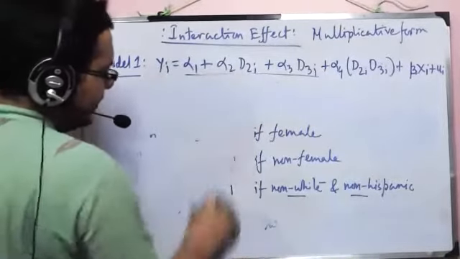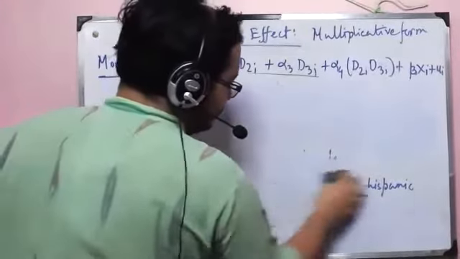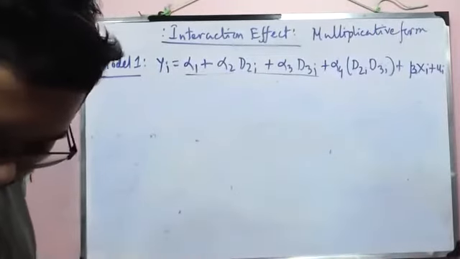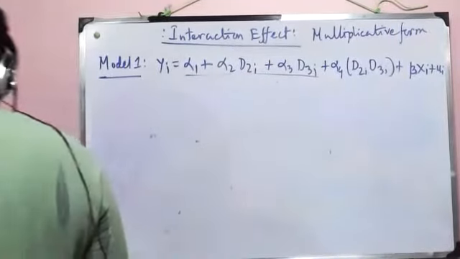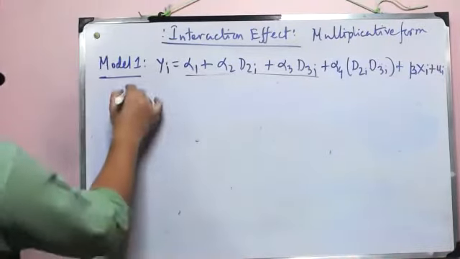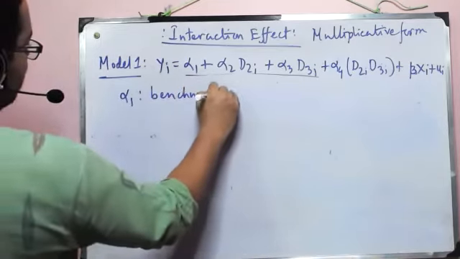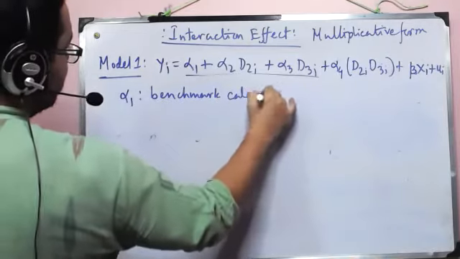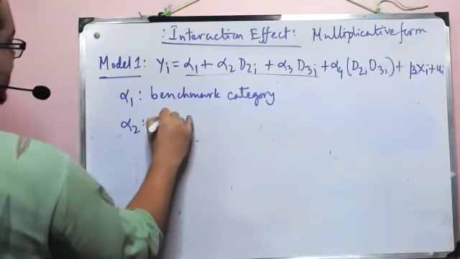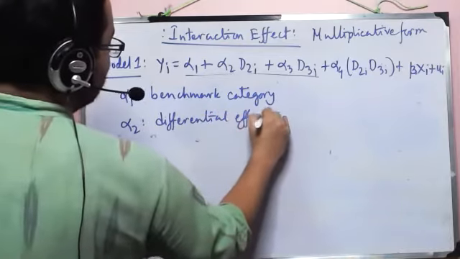So now if I calculate the same thing, expectation of yi, then things will change. So for example, now alpha 1 will be for the benchmark category. What will be alpha 2? Obviously, it is the differential effect of being a female.